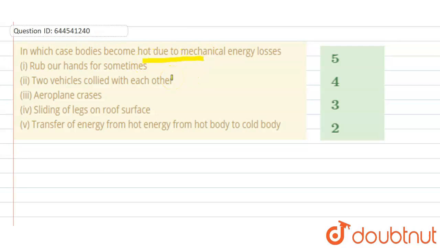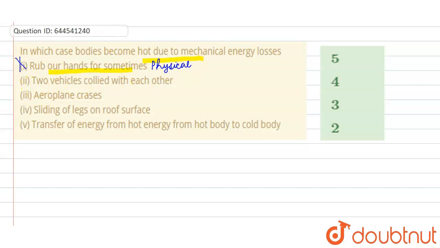Hello everyone, here our question is, in which case do bodies become hot due to mechanical energy losses? So we need to find out which one is having mechanical energy loss. The first case given is rubbing our hands. When you rub your hands for some time, the process is physical, not mechanical. So this cannot be your answer.